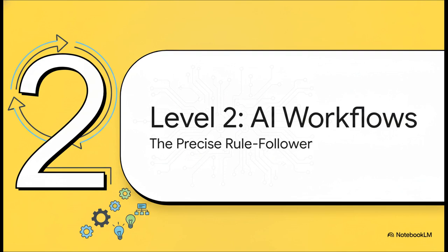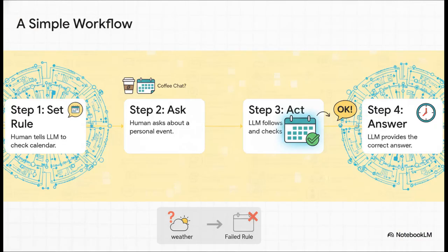Okay, so let's move on up to level 2 and see how we build on that. This is where AI workflows come into play. Now, instead of just responding to a prompt, we're actually giving the AI a very specific, predefined path to follow. So what if you, the human, lay down a rule? You tell the LLM, hey, from now on, whenever I ask about an event, I need you to check my Google Calendar first. Now, when you ask, when's my coffee chat, it works. It follows the rule you created. But, and here's the catch, it's a very rigid path. If you ask it about the weather for that day, it's got nothing because you only told it to check